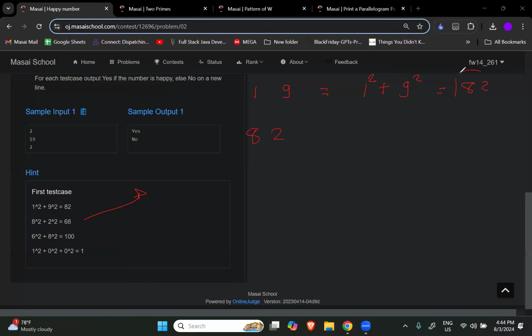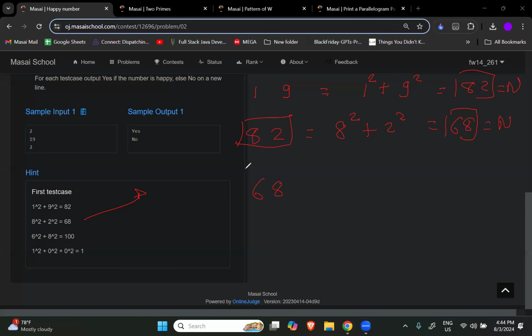Now again, there are two digits, 8 and 2. 82 is a complete number, and we have to break it into two parts. So first we will do 8 square plus 2 square, and we get 68. Again, this 68 we will assign to n.